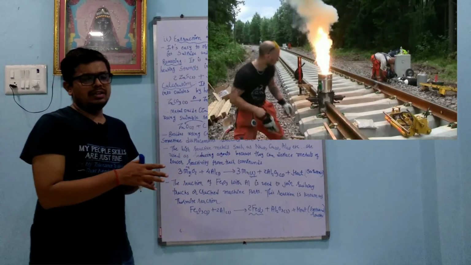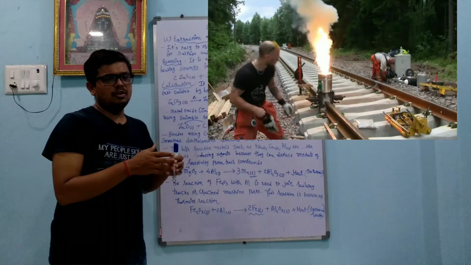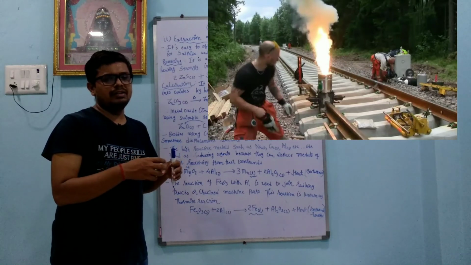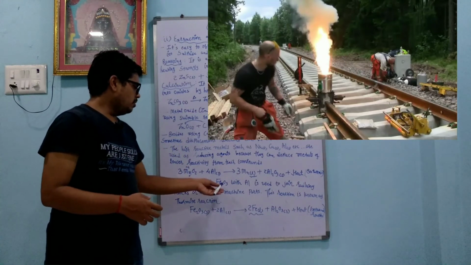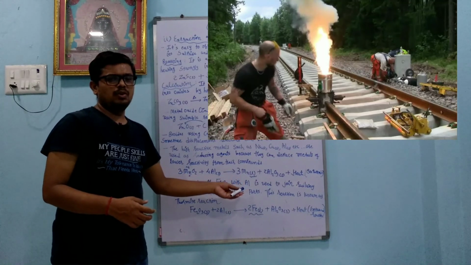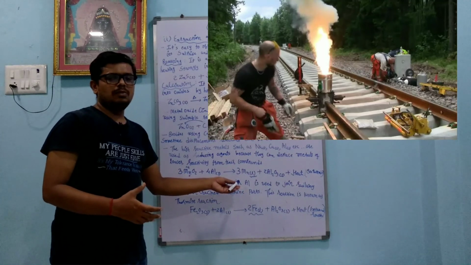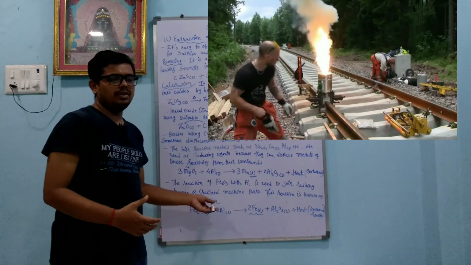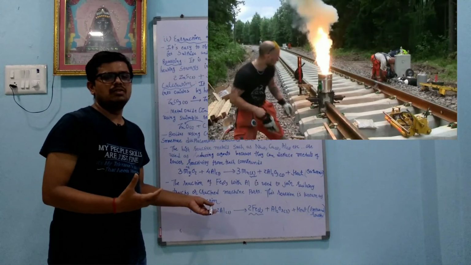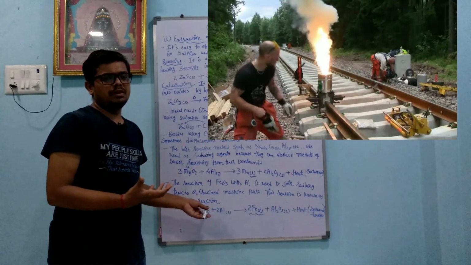So many times you can, I think, observe that when there is a crack, or when we have to join the railway track, at that time we use Fe2O3 and aluminium. Okay, so this reaction is also an exothermic reaction, and this reaction is called the thermite reaction. Thermite reaction means the reaction in which more amount of energy is produced.